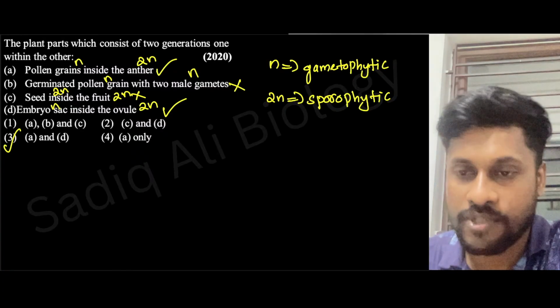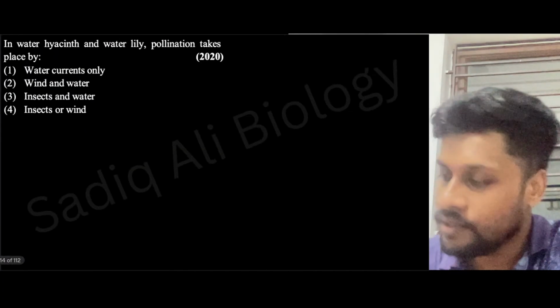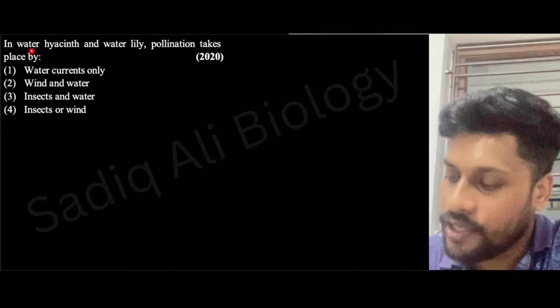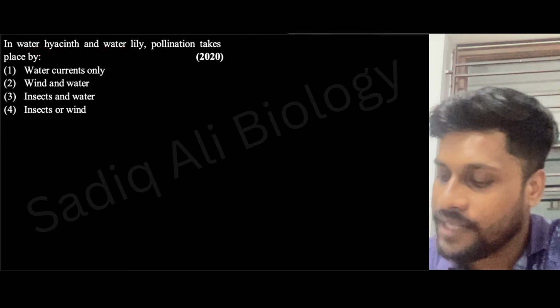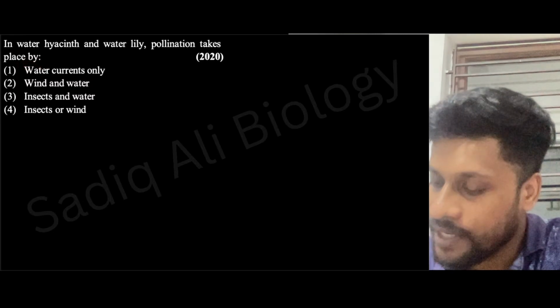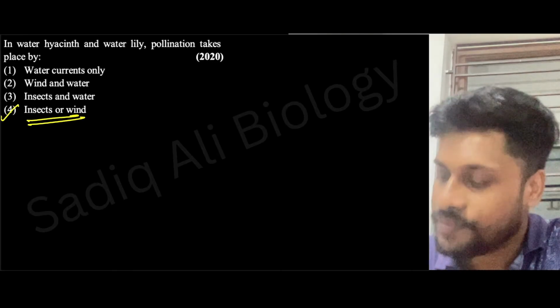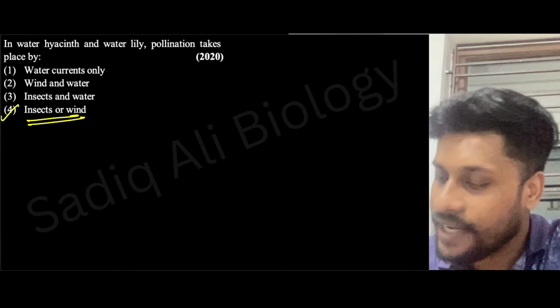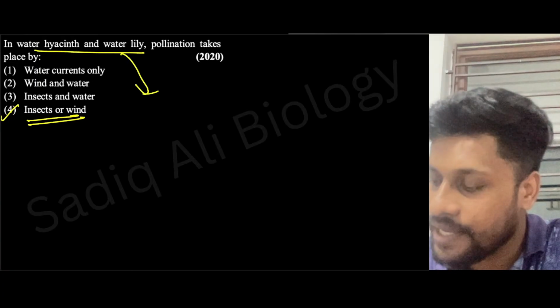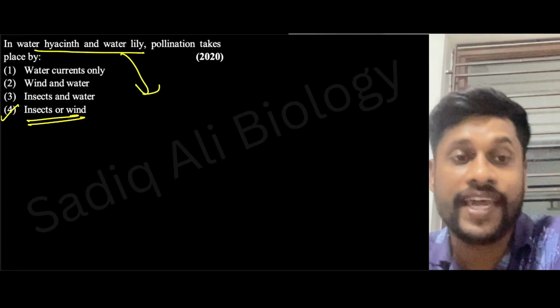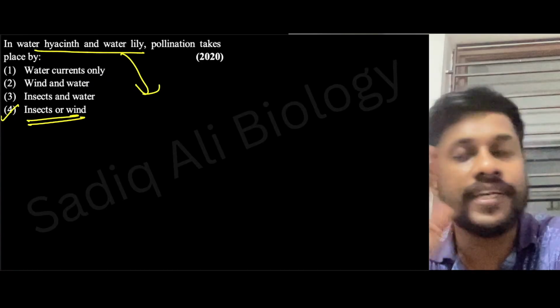Very good, guys. Awesome. Now, next. In water hyacinth and water lily, pollination takes place by insect or wind. Always remember, whenever you get water hyacinth or water lily, we will have a tendency to say water pollinated, but think it is opposite.